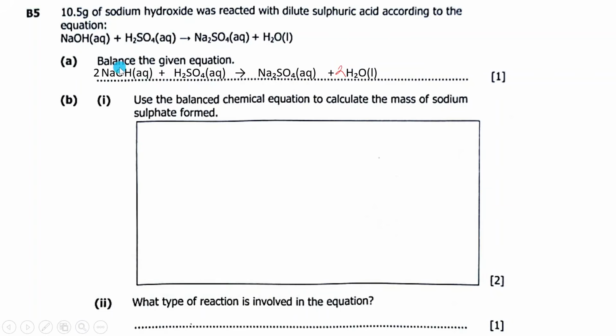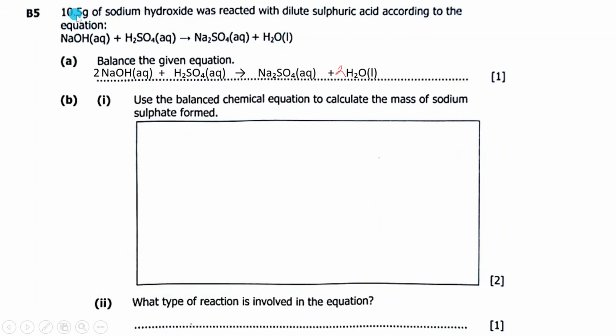So oxygen 2 plus 4 here 6, then here 4 plus oxygen 2 here 6, then you come to hydrogen, 2 here plus 2, 4, here hydrogen 2 times 2, 4, then sulfur 1, then oxygen already considered.